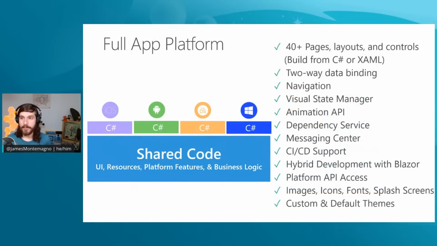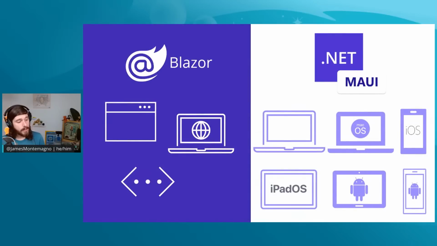I mentioned that it's a bunch of pages and layouts and controls. It has a binding system, navigation, and animation API, dependency injection service, the same one as ASP.NET Core, continuous integration support, hybrid development support, which we'll talk about today, default themes, and a bunch more, right, built into the box. But as of today, I've only really talked about these two things separately, right? I've talked about Blazor over here, and I talked about .NET MAUI over here.